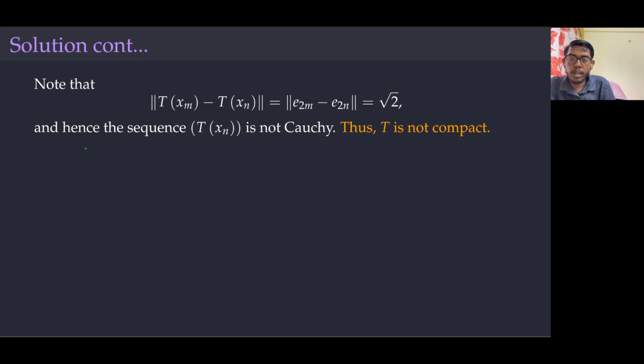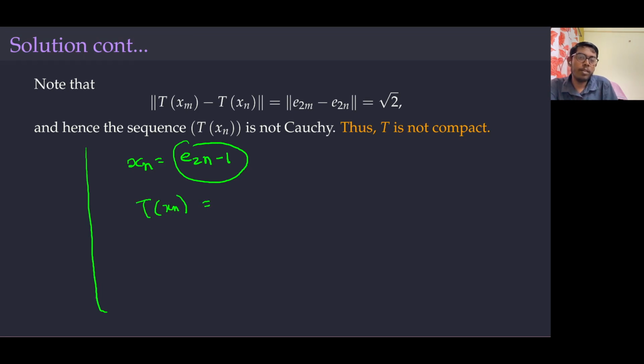Just recall what I did. I took a sequence xn equal to e2n minus 1. Since each of these has a finite norm, this is bounded, and T of xn is not Cauchy, and hence it does not have a convergent subsequence. So generally, whenever we need to find some counterexample, this ei sequence will be helpful.